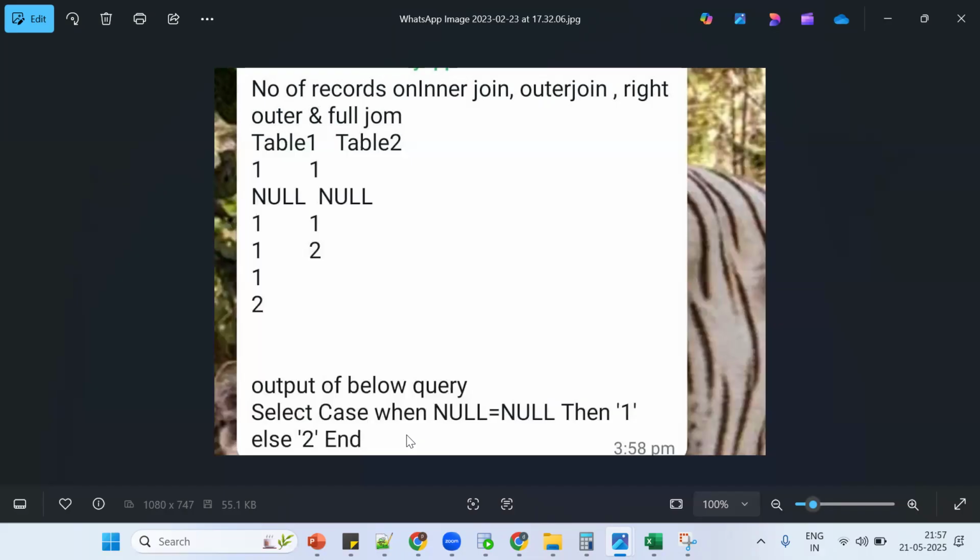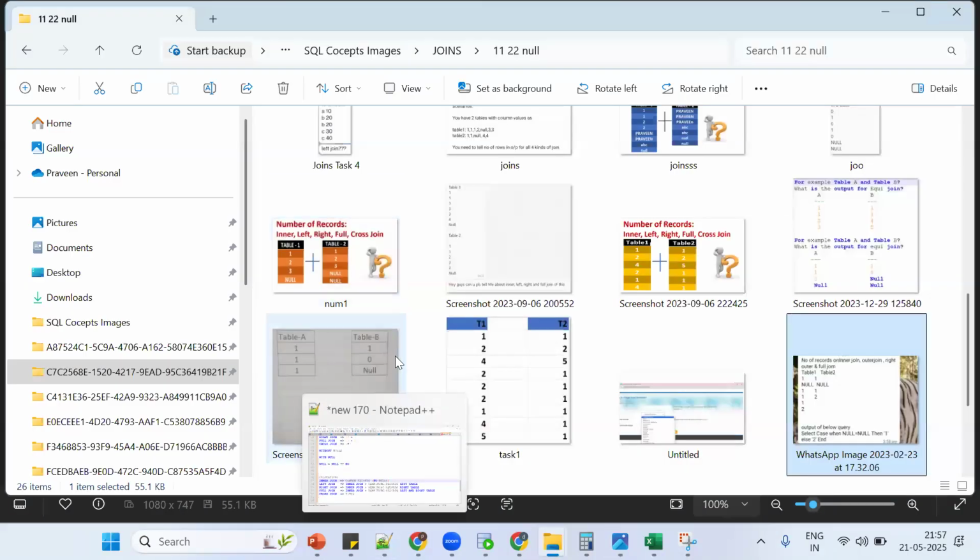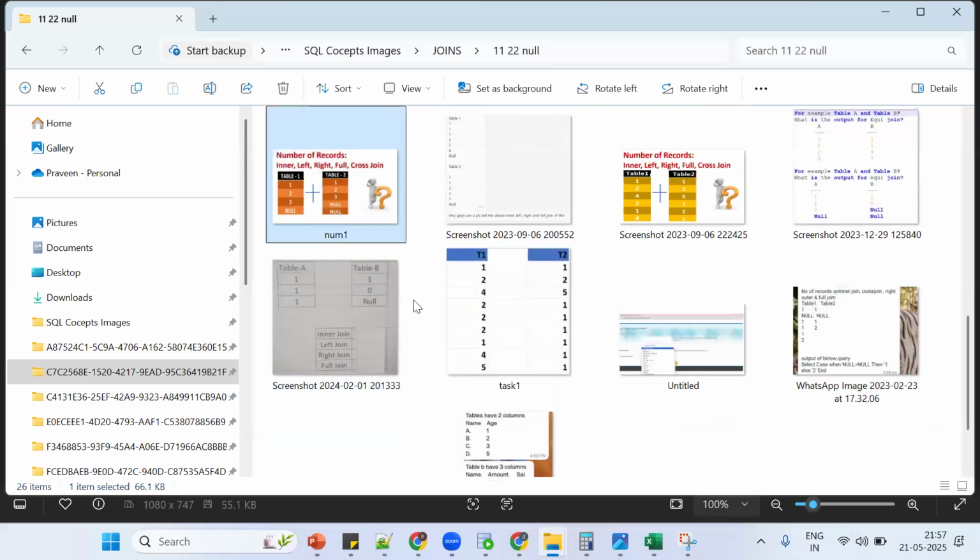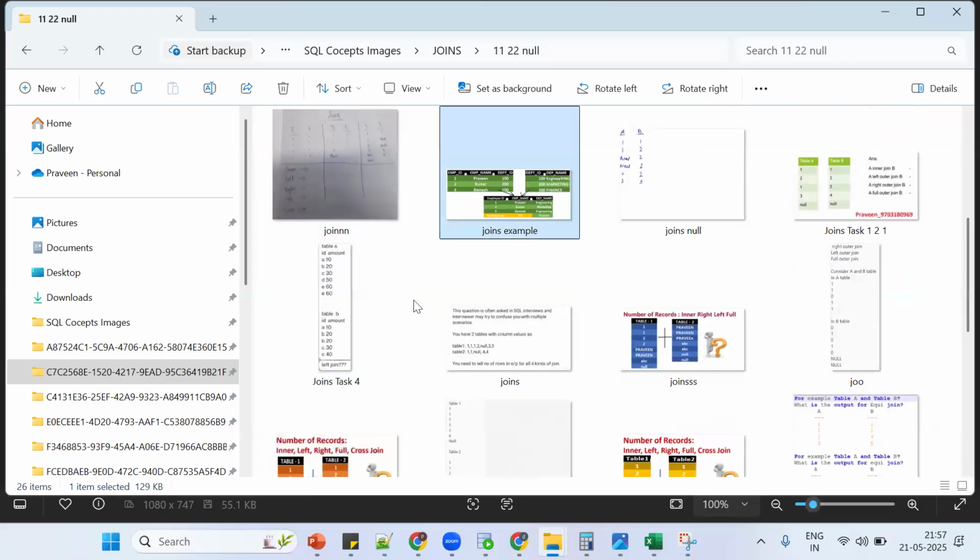Okay, got the point. So remember, if you try to answer this, you will be able to clear the interview. These are the two interview questions asked. Here you need to understand that one null cannot be compared with the other null. That's what the function does. Now, let me go for one more.